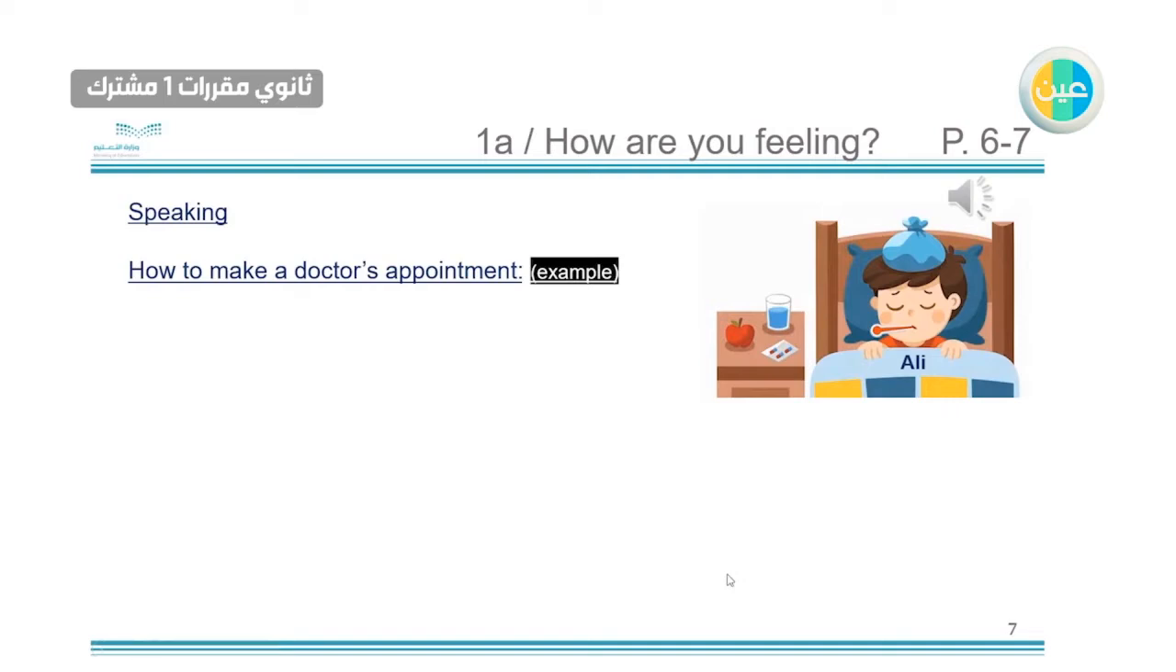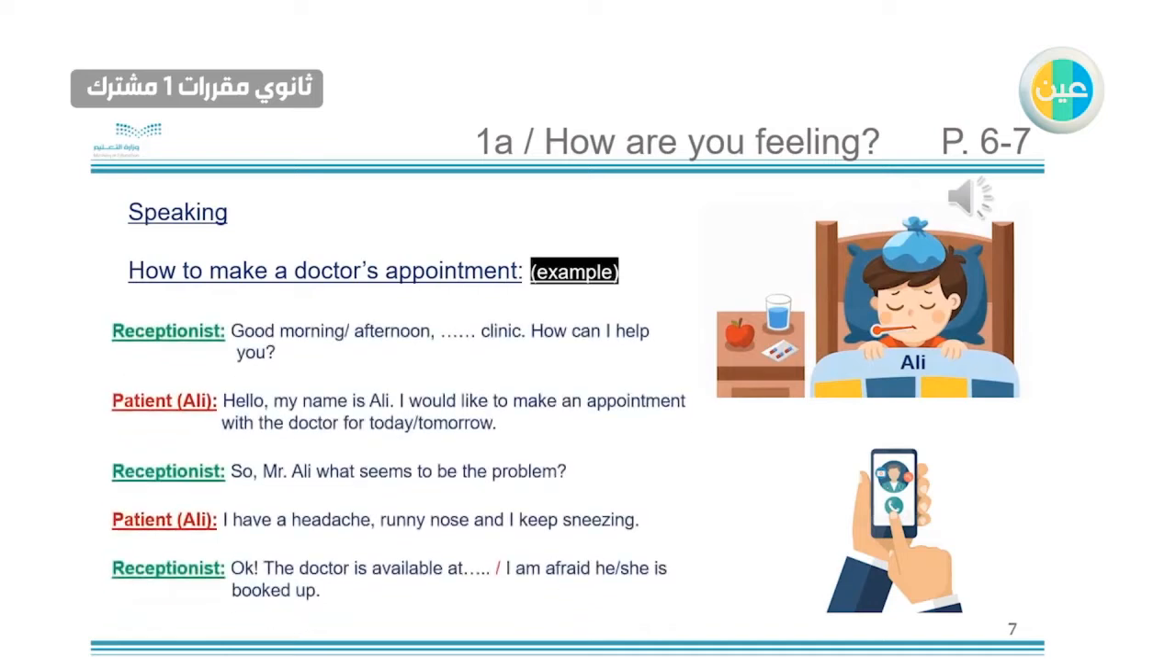So let's take this example. Because he is sick, he wants to get an appointment or to make an appointment with the doctor to go and examine himself. So when he calls, the receptionist will answer the call, and she or he will say good morning or good afternoon. It depends on the time, and then he or she will mention the clinic name.